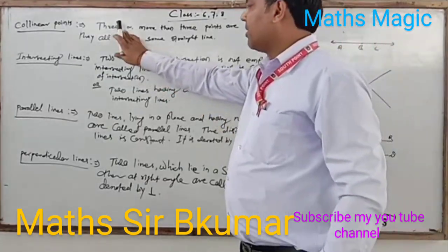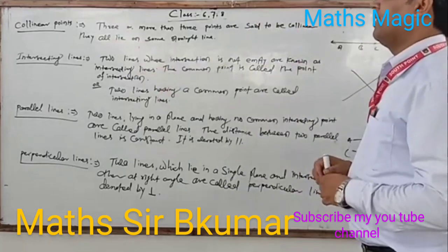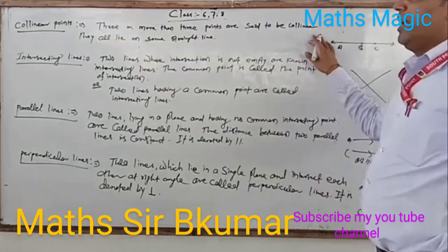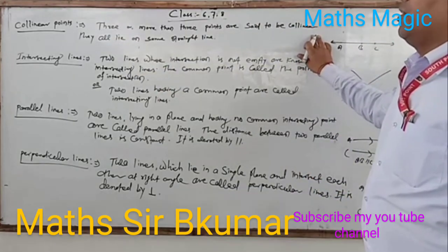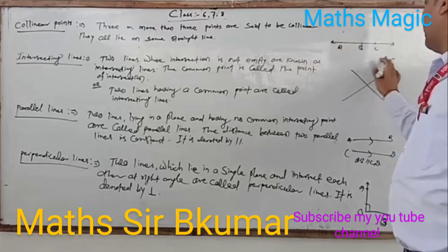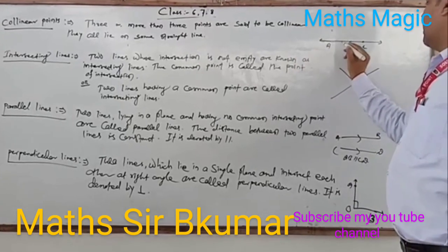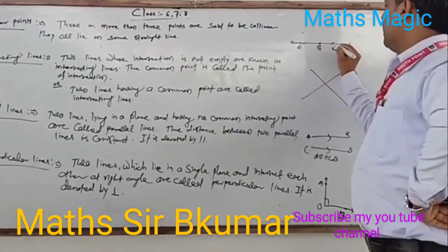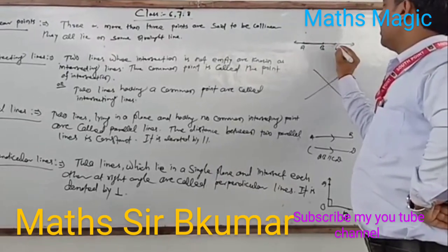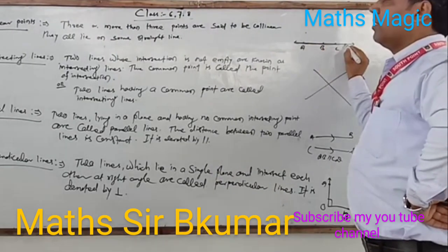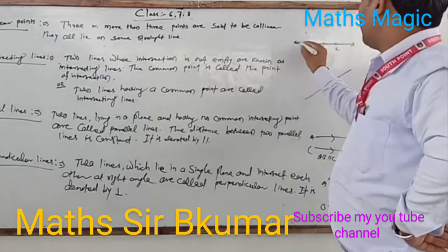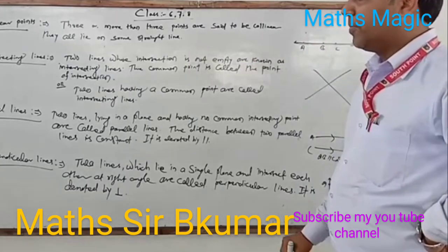Collinear points. Three or more than three points are said to be collinear if they all lie on the same straight line. Like on this line, there are points A, B, C. All three points are situated on this line. That means these are collinear points.